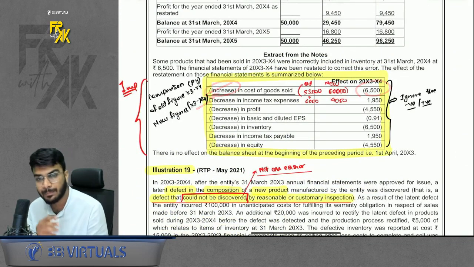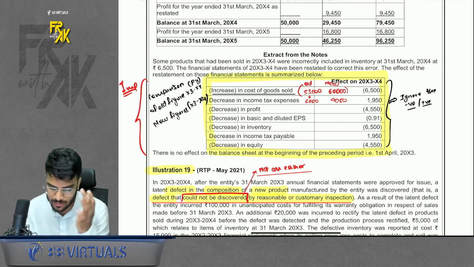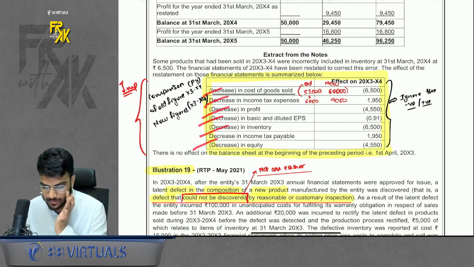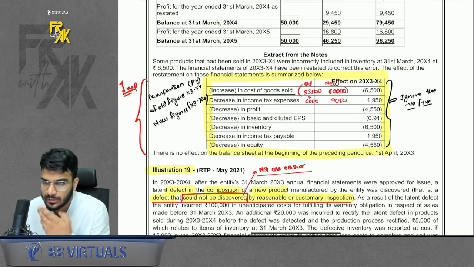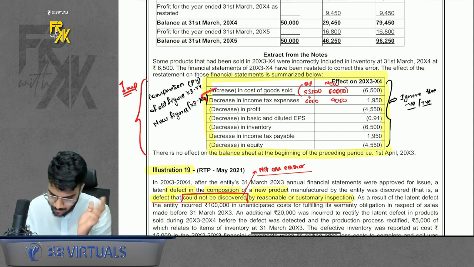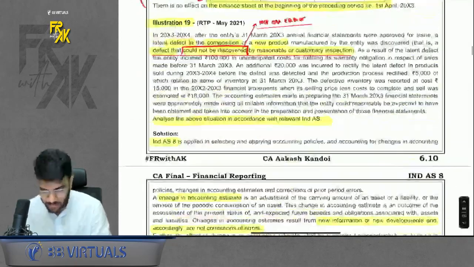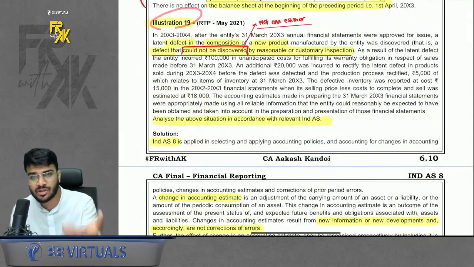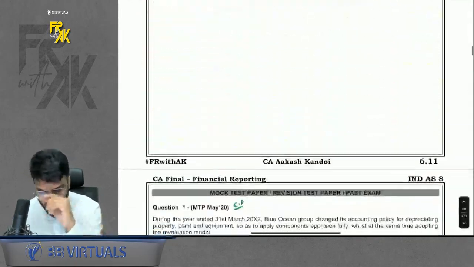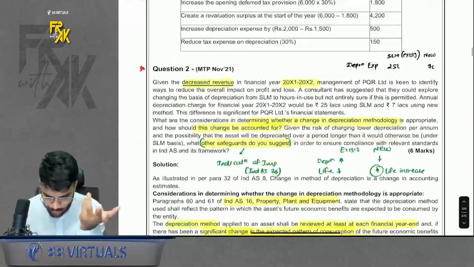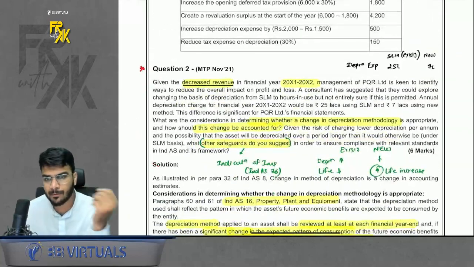Likewise, you compare the previous year's old figures and the new figures. You have to show the impact of increase or decrease. If you want to simplify it, ignore the positive negative sign. Just tell me the increase or decrease of each and every item. Do practice it as well. Then do read illustration number 19. It is a very simple question. And then question number 2 as well. Just give it a read. Again, a very simple question.